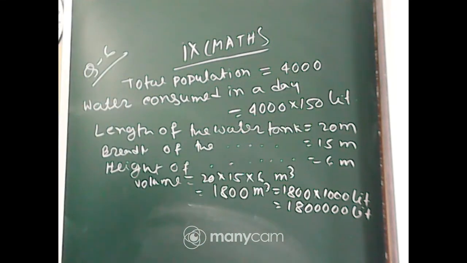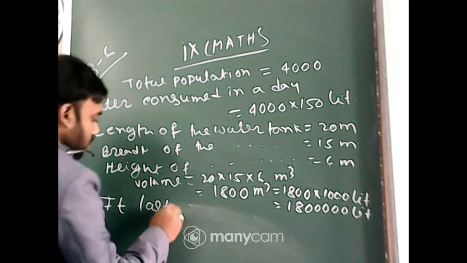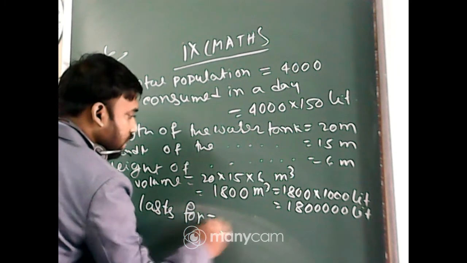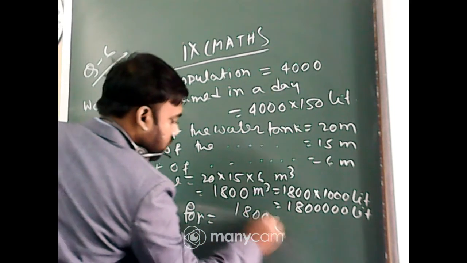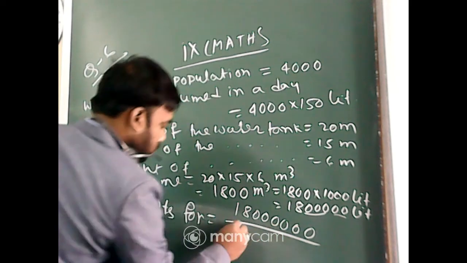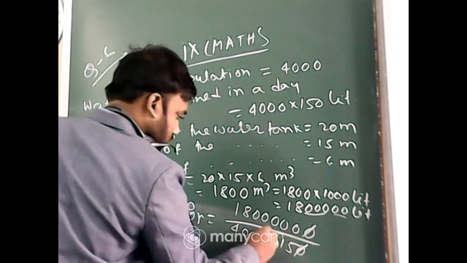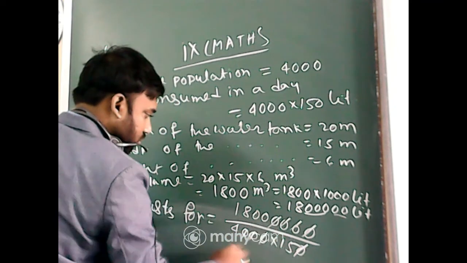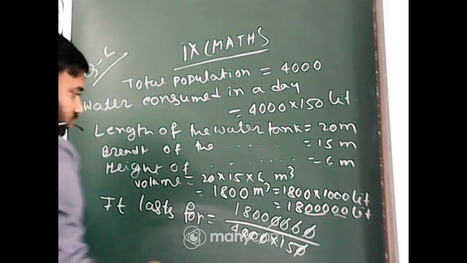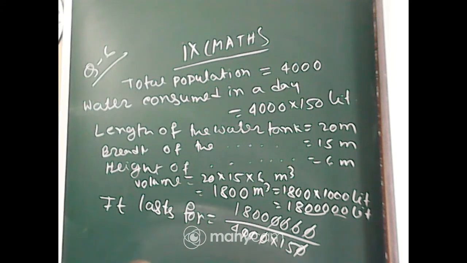So it lasts for... I think there is some mistake, otherwise 4,000 into 150 liters.